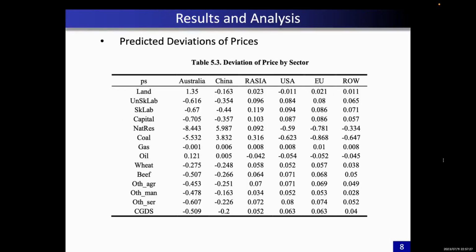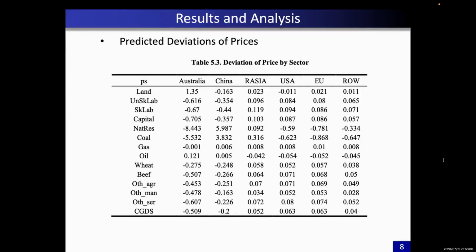This table shows the predicted deviations of prices. We can see that after the coal ban, the price of all energy-related products in China would increase, especially coal. And the price for all natural resources in China is expected to increase by almost 6%. And the price of coal in China is expected to increase by 3.832% due to the coal shortage.